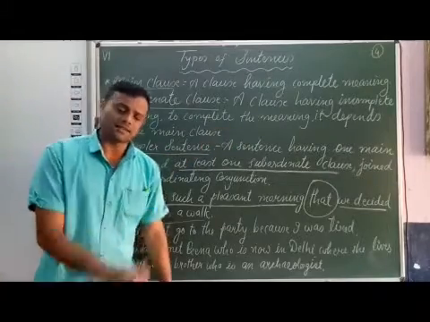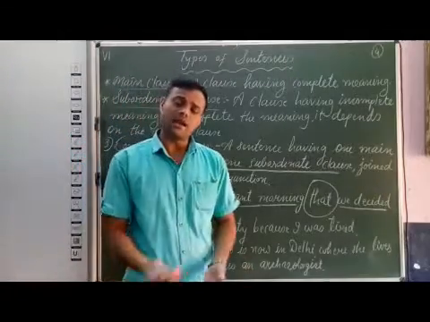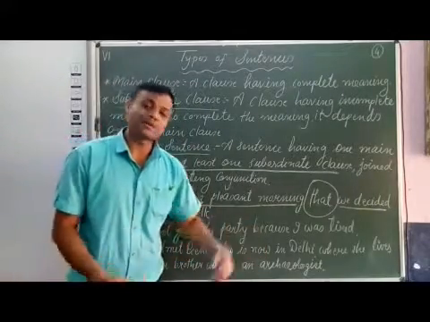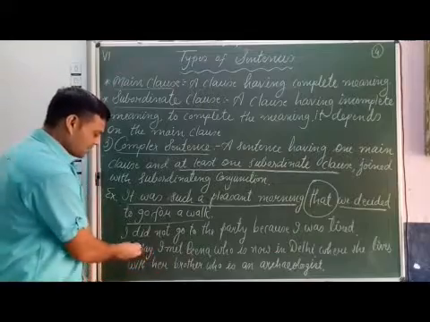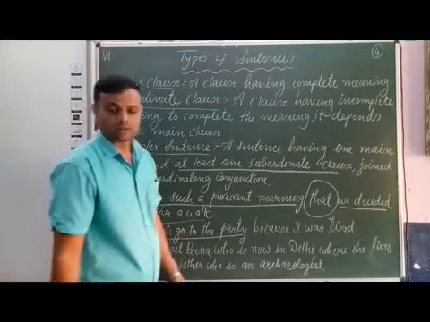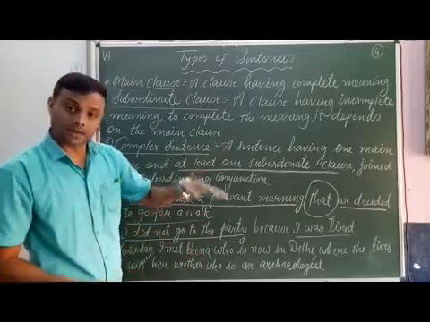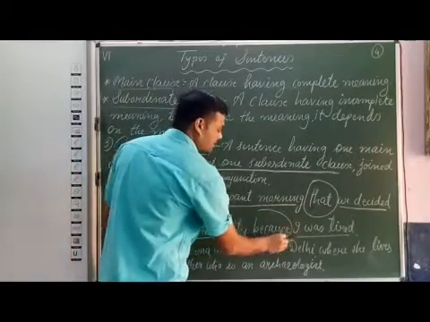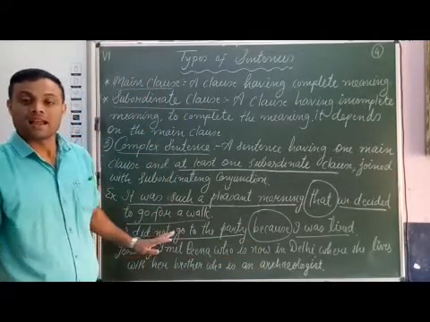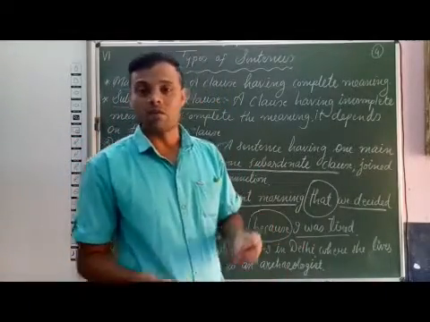See the next example. I did not go to the party because I was tired. Now students, here the main clause is: I did not go to the party. Subordinate clause: I was tired. And both the clauses are joined with the subordinating conjunction because. So, the second sentence, I did not go to the party because I was tired, is a complex sentence.